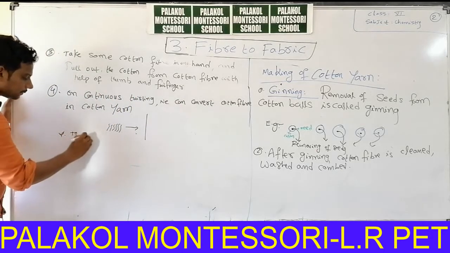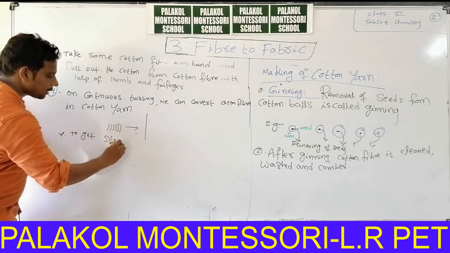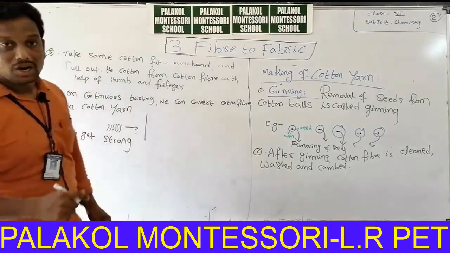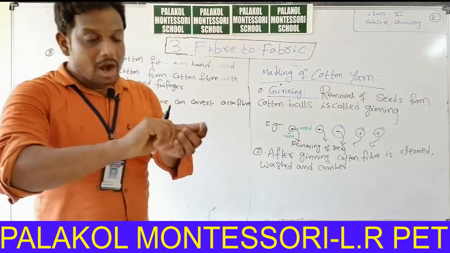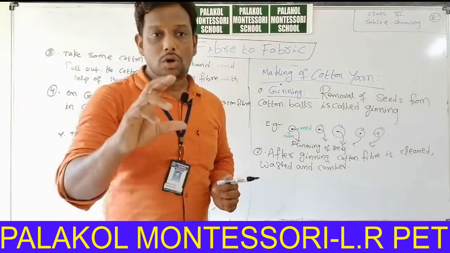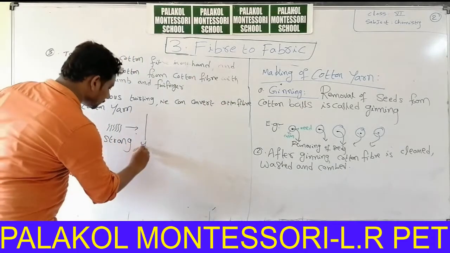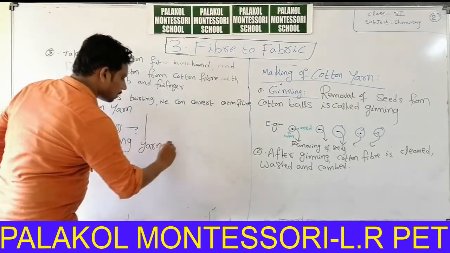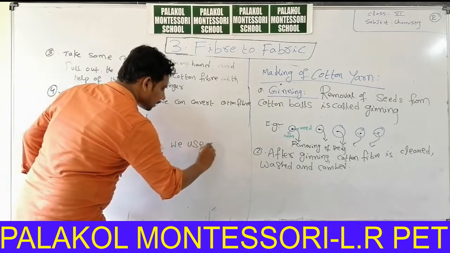To get strong yarn, we cannot get strong yarn with the help of thumb and forefinger. So to get strong yarn, we use an instrument.